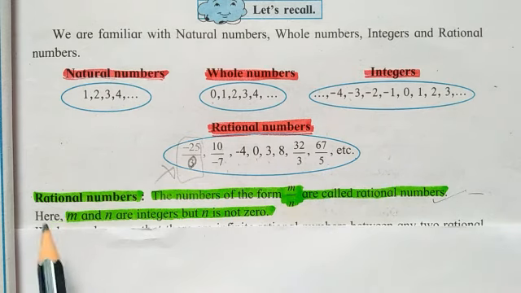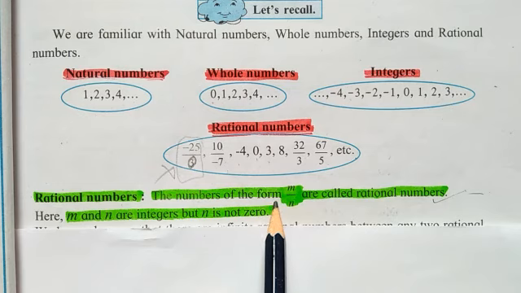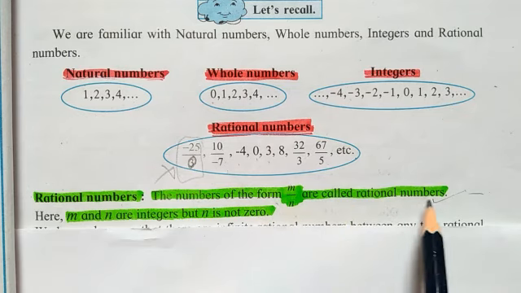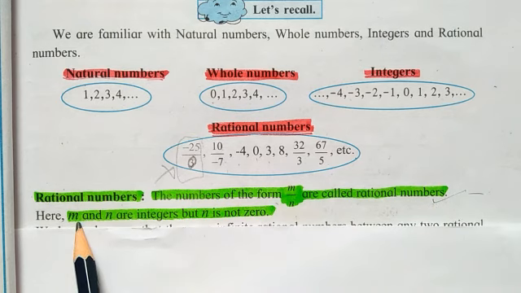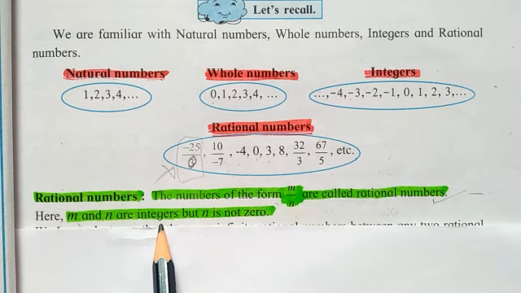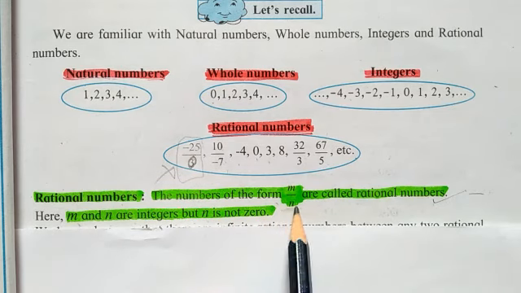See here, this is the definition of rational numbers. The numbers of the form m upon n are called rational numbers. Here m and n are integers. It means they might be positive, they might be negative, they may be 0. But n, the denominator place, is not 0.